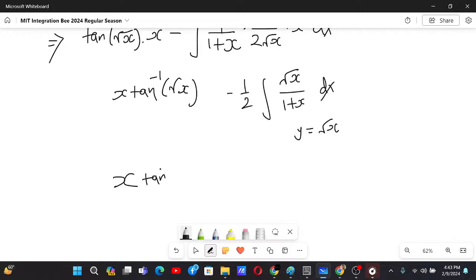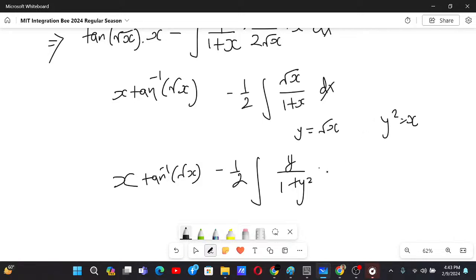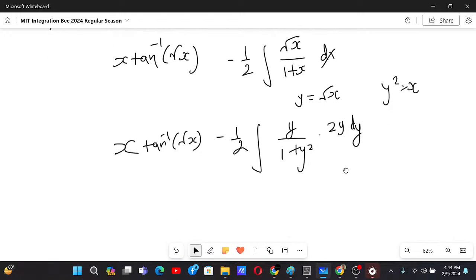We have x tan inverse root x minus 1 by 2 over here, y by 1 plus y square, and then dx will be... So basically y square equals x, so dx will be 2y dy.